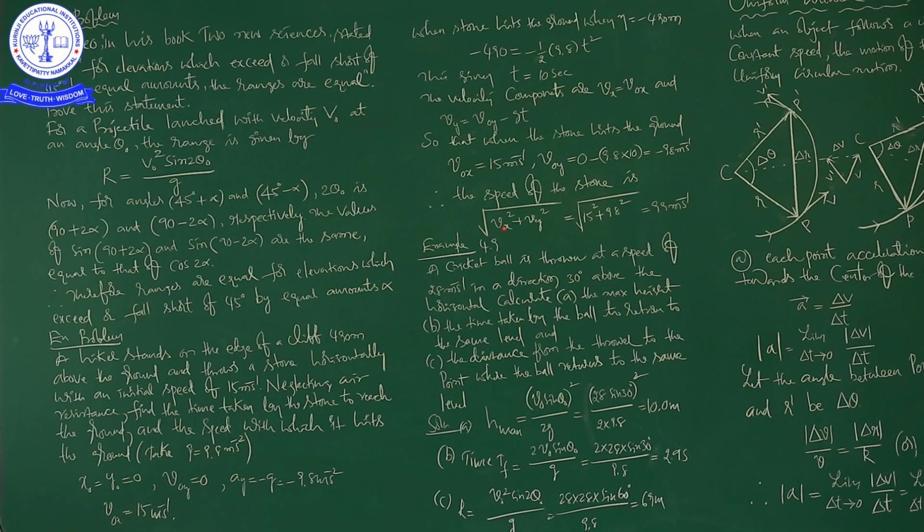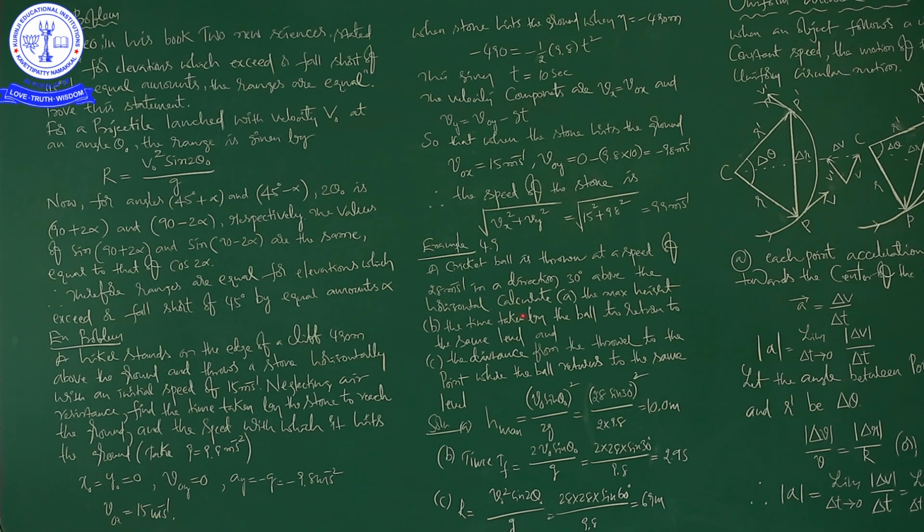Therefore, the speed of the stone is the square root of Vx square plus Vy square, that is equal to this one. Finally we are getting 99 meters per second. It is the velocity of the stone when it hits the ground. So here they have given some values, based on that we found the time taken to reach the ground and then the velocity of the stone while reaching the ground.